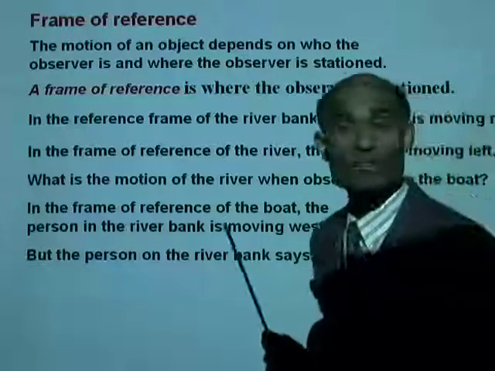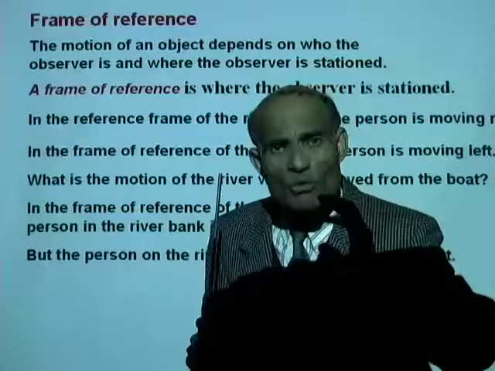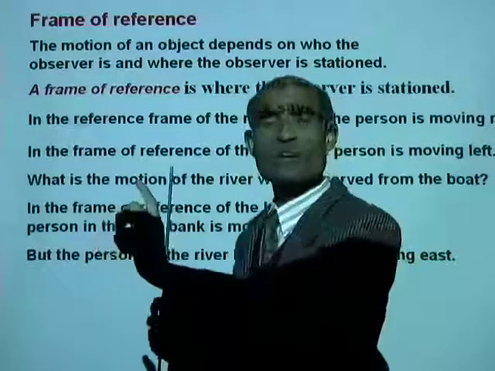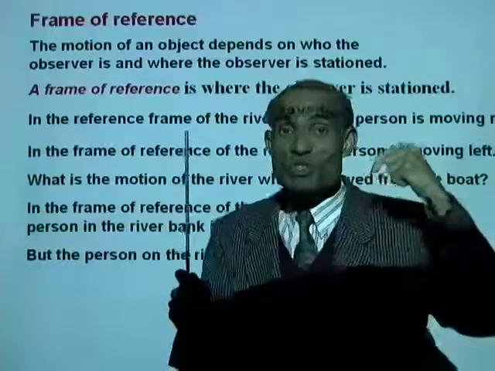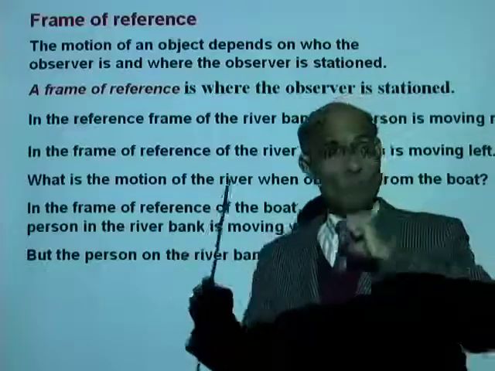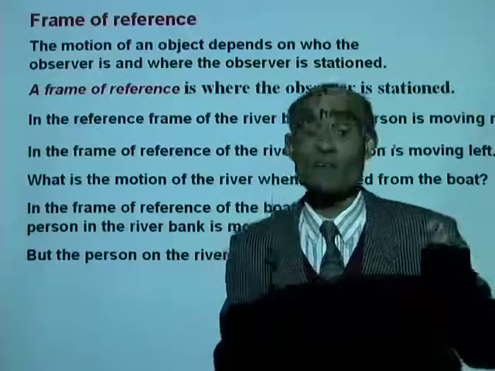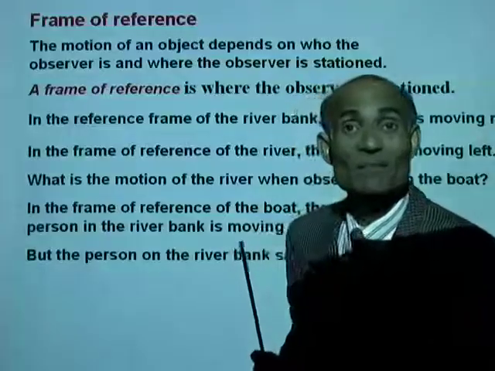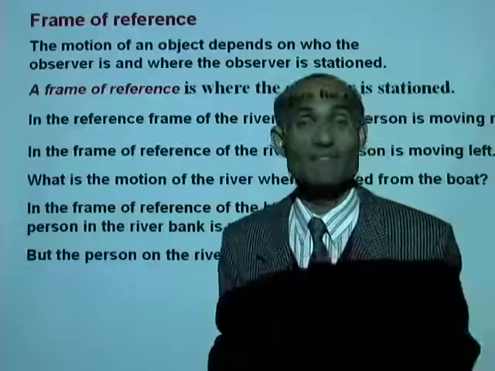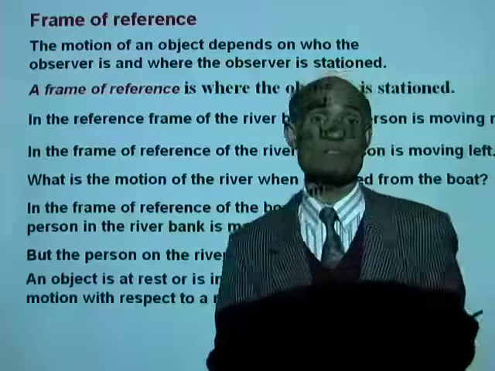Now look at the confusion here. The person on the riverbank says, well, I'm walking east. But a person watching that person on the bank from the boat says, no, you are going west. Who is right? Well, in fact, both are right. They are right in their own frames of reference.